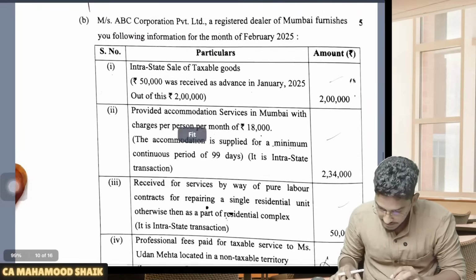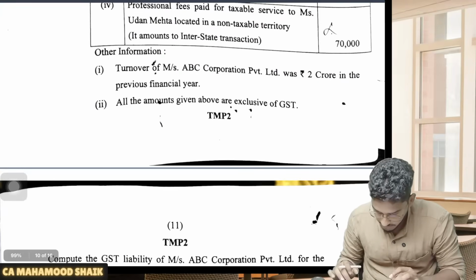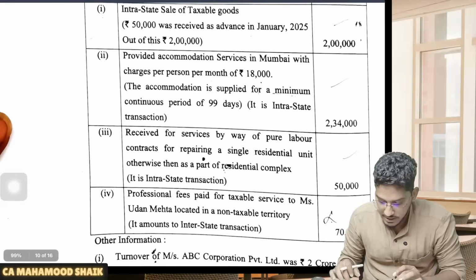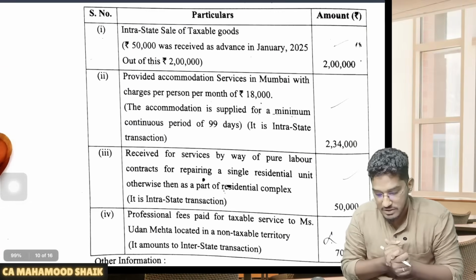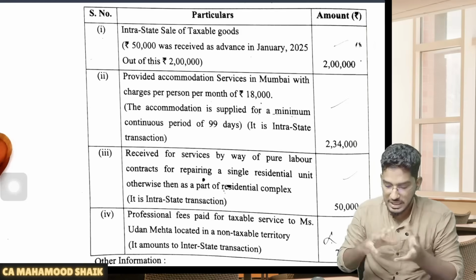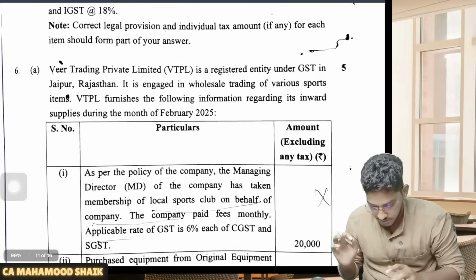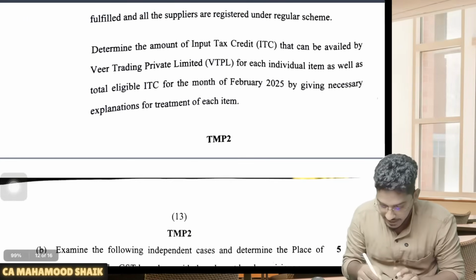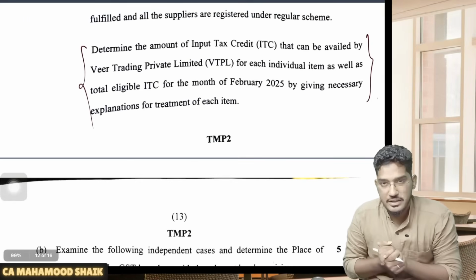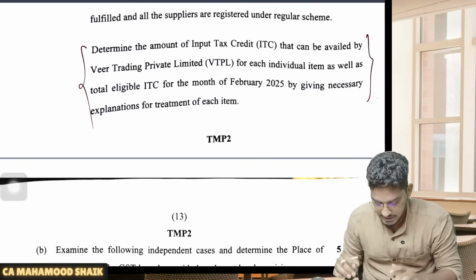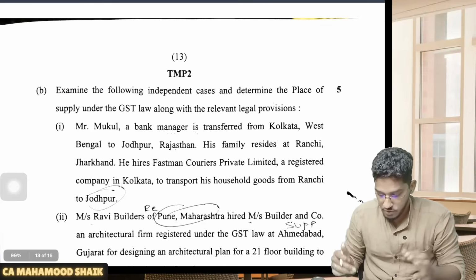Next, we have one more question, once again a comprehensive question covering exemptions and time of supply. Both they have clubbed together. Then we have the next question, which is talking about ITC, asking us to calculate the input tax credit available. If time permits, we will do detailed answers for the descriptive questions as well, but for the time being I am giving you an overview.